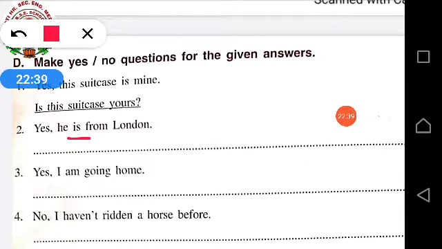In the same way, no, I haven't ridden a horse before. So you have to use over here have as a helping verb. Have you ridden a horse before? So no, I haven't ridden a horse before. Question mark.